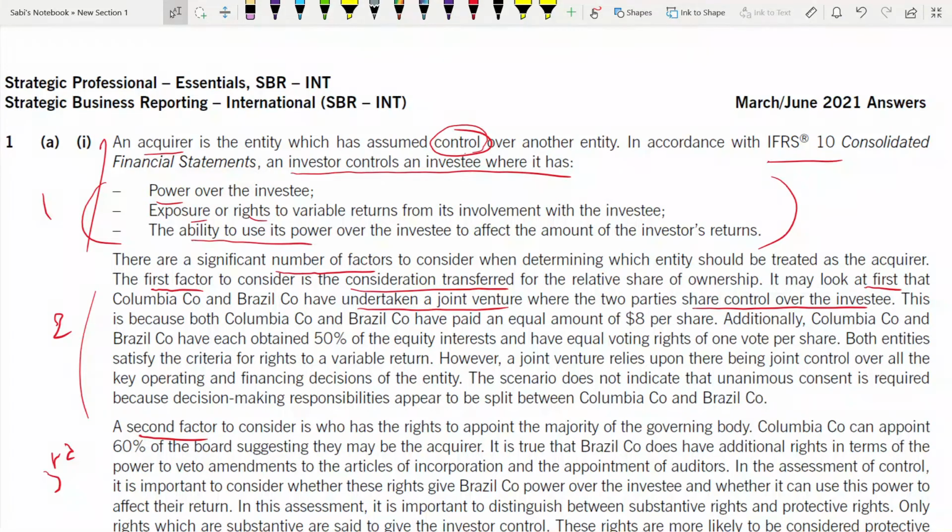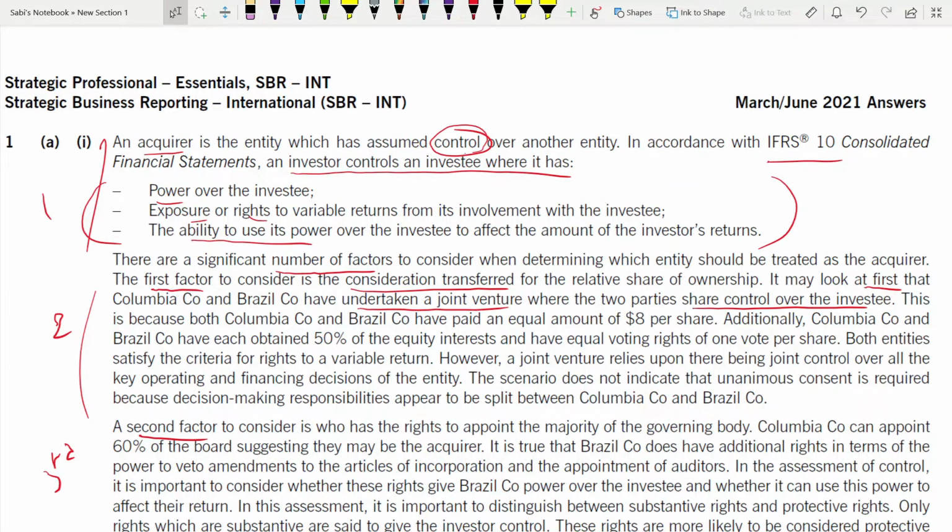You have to make full use of the scenario that is given to you. If you felt it was something, and it's not, then what you felt before when you saw that, you need to bring this in the answer. For example, in the first instance, we thought it was a joint venture. Sorry, joint control. So joint venture, yes.